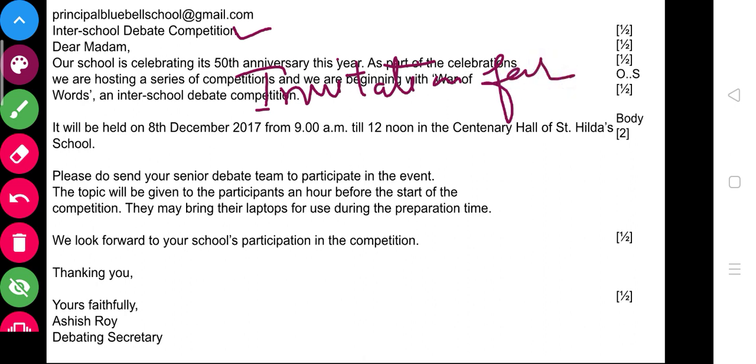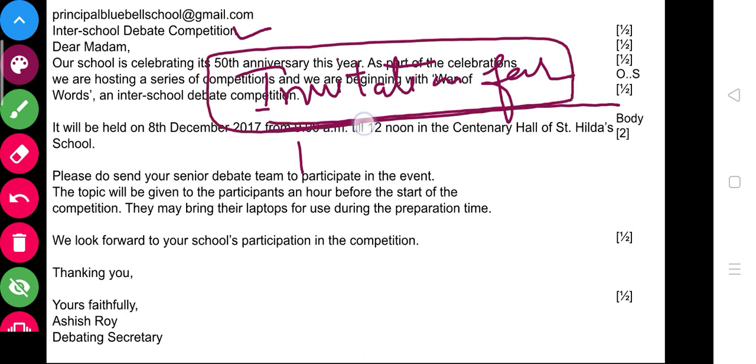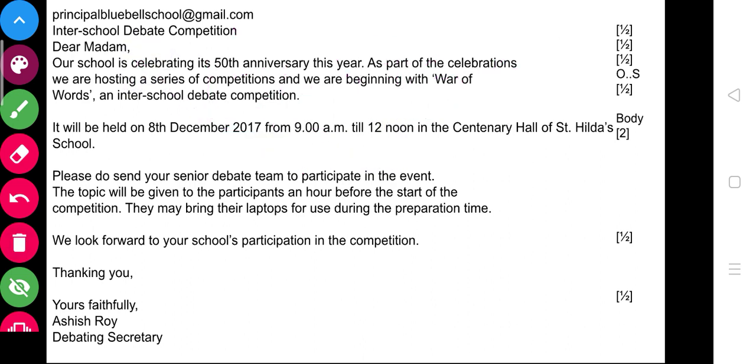So you need to write something like invitation for inter school debate competition. You are asking the principal to come, so definitely you are putting an invitation, and you have to add that before the title. The title you can get from the notice itself, but before that you have to write 'invitation for inter school debate competition'.